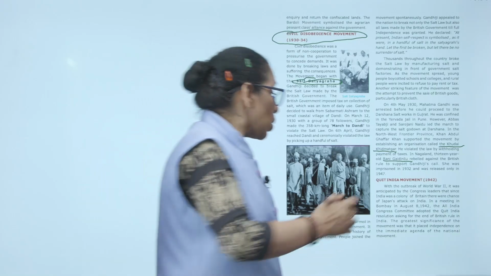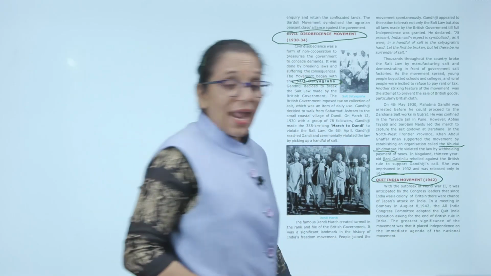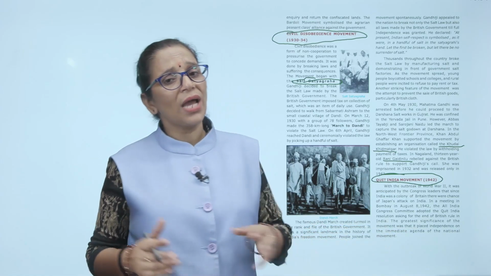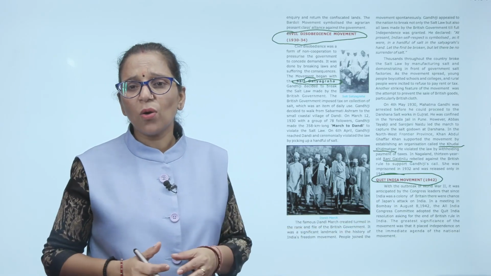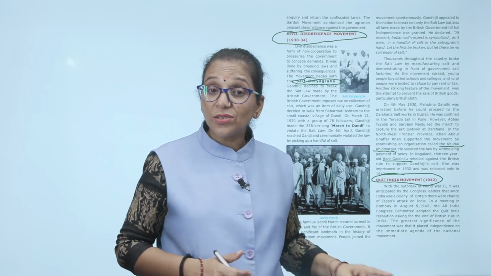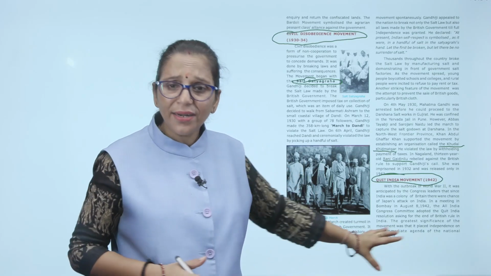India, that was the Quit India Movement in 1942. At that time, what happened? World War II had broken out. World War II happened from 1939 to 1945. So it was anticipated by Congress leaders that since India was a colony of Britain, there was a chance of Japan attacking India. Japan can attack India.